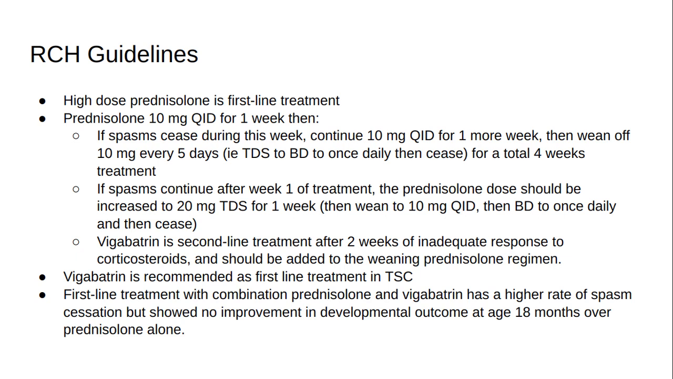Vigabatrin is the second-line treatment after 2 weeks of inadequate response to corticosteroids, and should be added to the weaning prednisolone regimen. Vigabatrin is recommended as first-line treatment for tuberous sclerosis. First-line treatment with a combination of prednisolone and vigabatrin has a higher rate of spasm cessation but showed no improvement in developmental outcome at age 18 months over prednisolone alone. Also, vigabatrin is associated with potential ocular and neurologic side effects, so can be considered on a case-by-case basis.